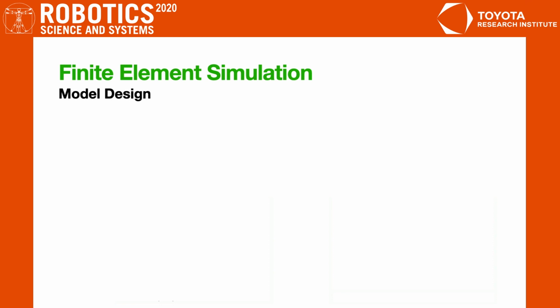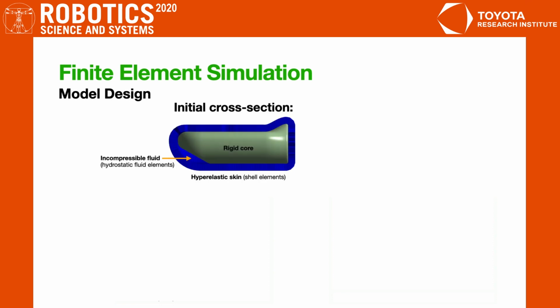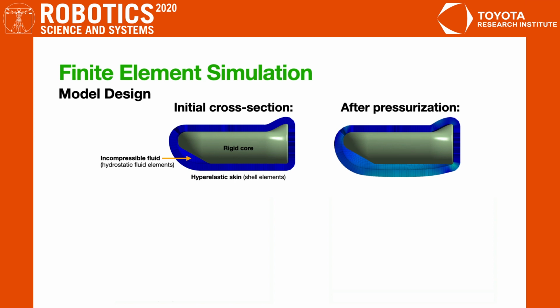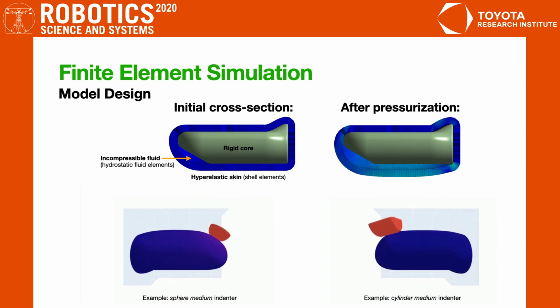We constructed a model consisting of the BioTac skin, represented as a thick hyperelastic shell, the rigid core, the fluidic cavity, represented as a hydrostatic incompressible fluid, and an indenter. In each simulation, the fluid was first pressurized in order for the model to achieve real-world initial geometry. Next, the indenter was moved along every trajectory within the experimental dataset. For each indentation, net force was computed, and nodal displacements were sampled along the receptive surface of the BioTac. These displacements were used for subsequent learning and are also included as part of our dataset.